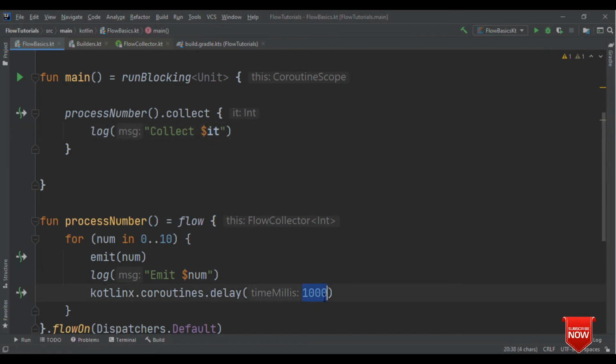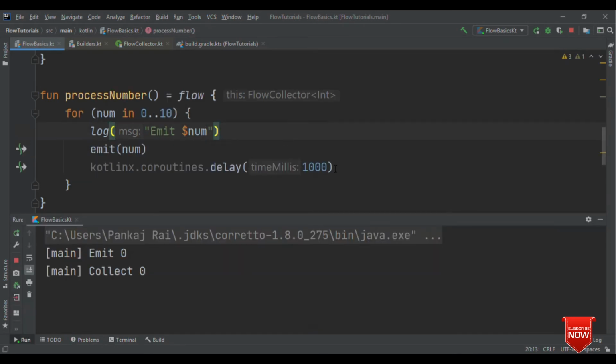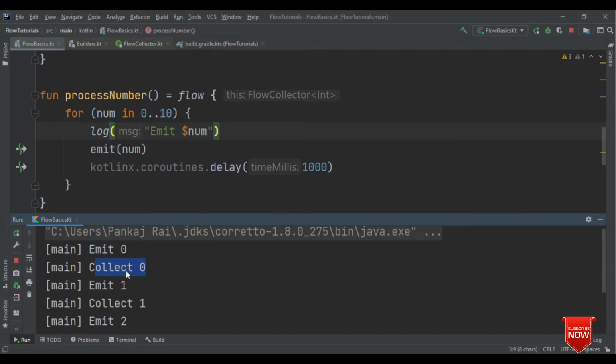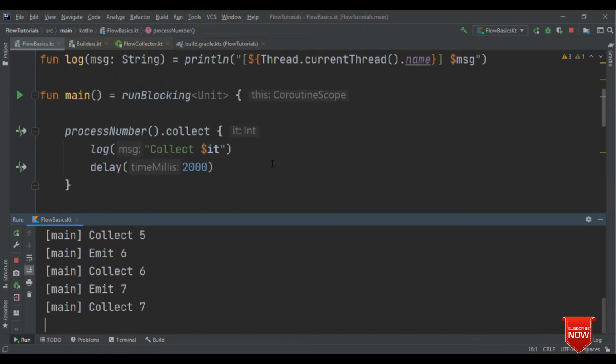Here the delay is 1 second, so let me add a delay of 2 seconds here. So here, as I've talked about, collect and emit follow the sequence. First emit the result, collect has to receive it. Until and unless collect receives the value, emit will not emit it. And here you could see it's getting delayed by 2 seconds. That's because in collect we have intentionally added a delay of 2 seconds.